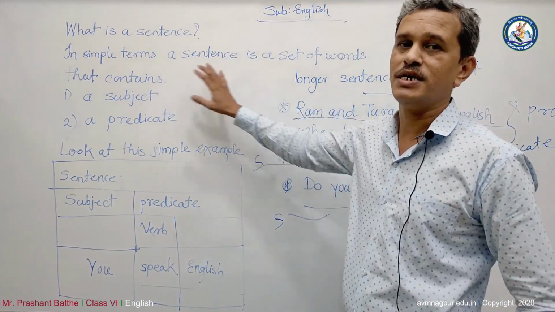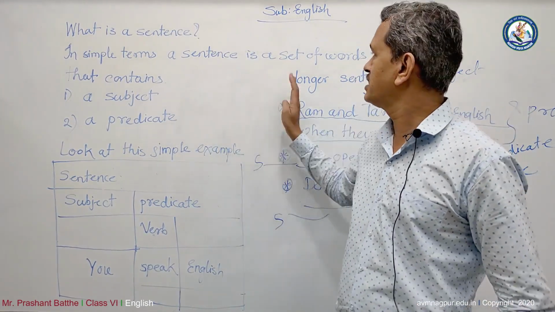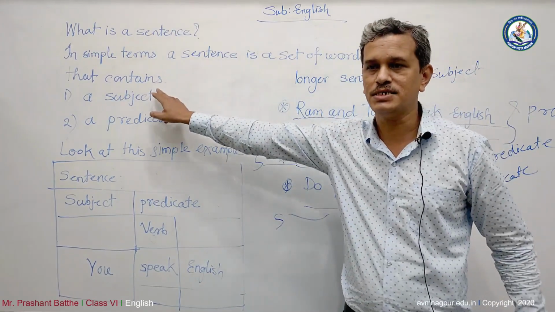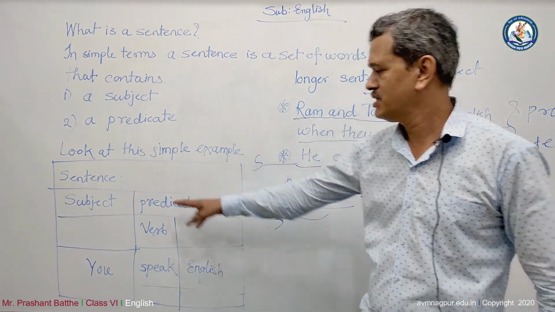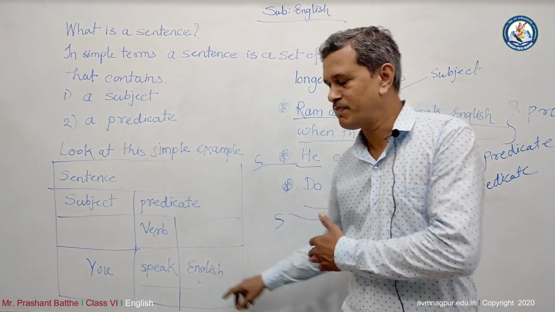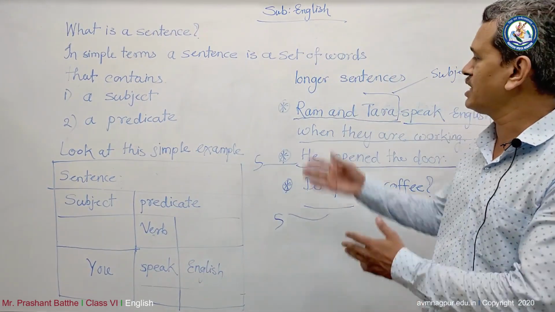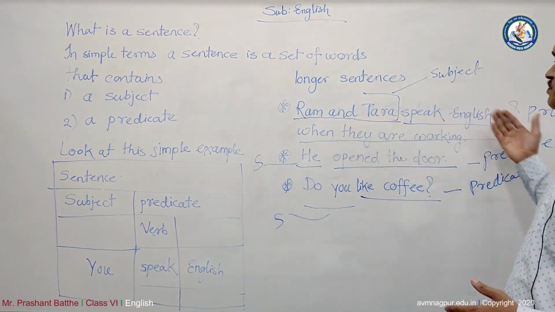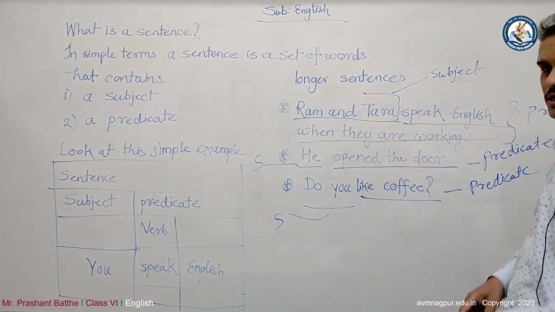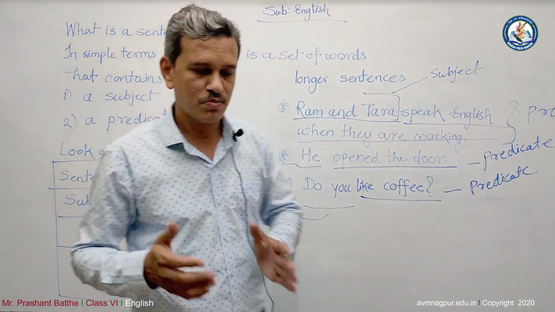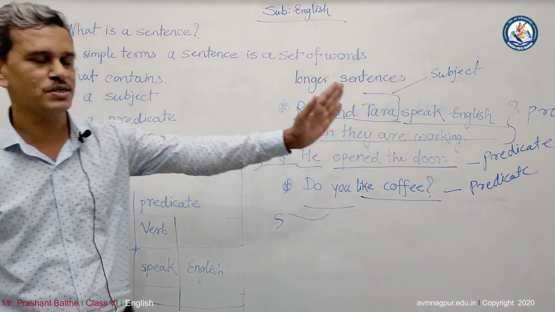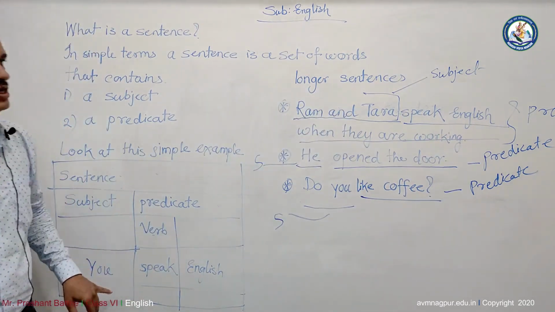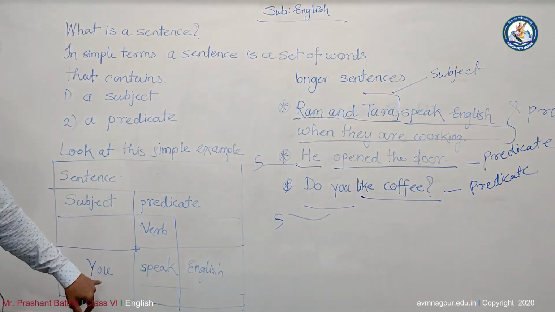Okay, my dear friends, so this is the thing we have seen, and once again let's rewind. What is a sentence? In simple terms, a sentence is a set of words which has a subject and a predicate. Now we have seen two examples. The first one was a simple one: you speak English. Then the longer sentence: Ram and Tara speak English when they are working. Just be very clear, whether the sentence is shorter or longer, that doesn't make any difference. What makes the difference is the subject.